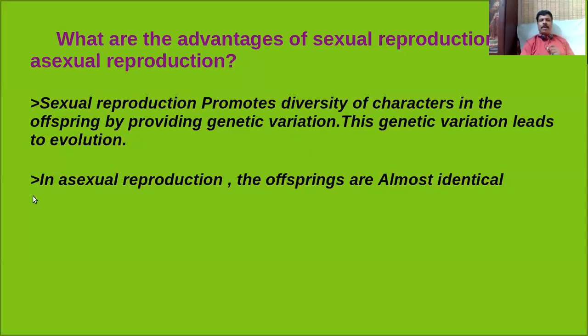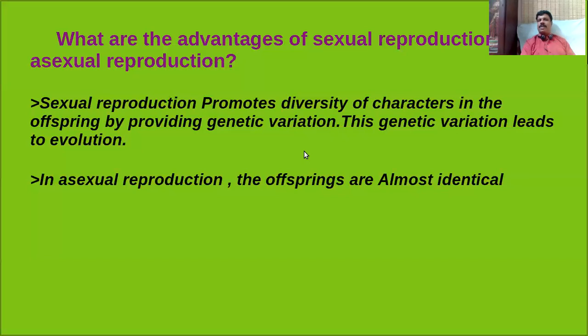Is it clear? But in case of asexual reproduction, the offsprings are almost identical. They are morphologically and genetically similar. Is it clear? So in case of asexually reproducing organisms, there is no scope for evolution. That's why for survival, the species won't be able to survive in different conditions. So clear? These are the main differences between sexual reproduction and asexual reproduction.